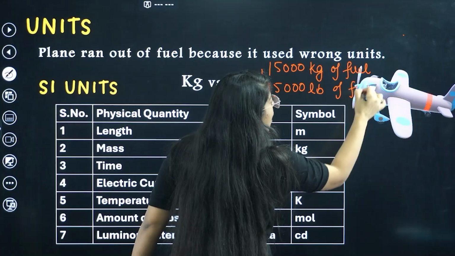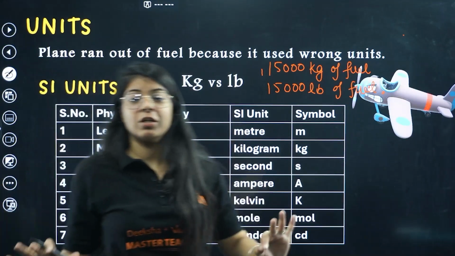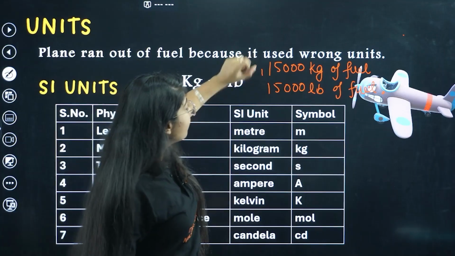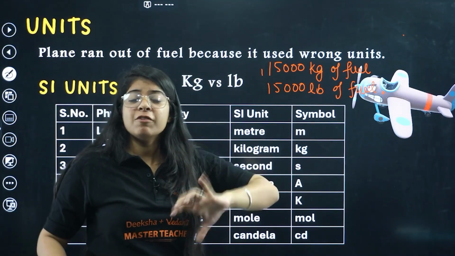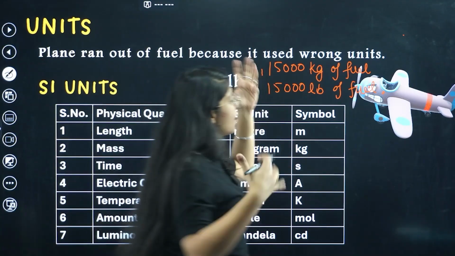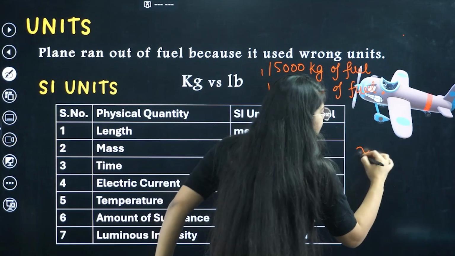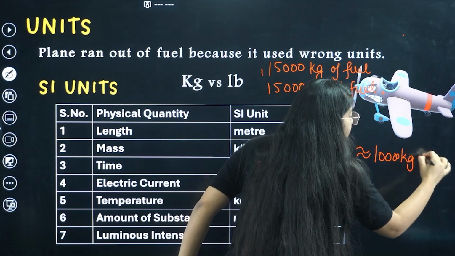Now kg and pounds are completely different units. 15,000 kg and 15,000 pounds are very different. 15,000 pounds is almost around 7,000 to 10,000 kg of fuel.